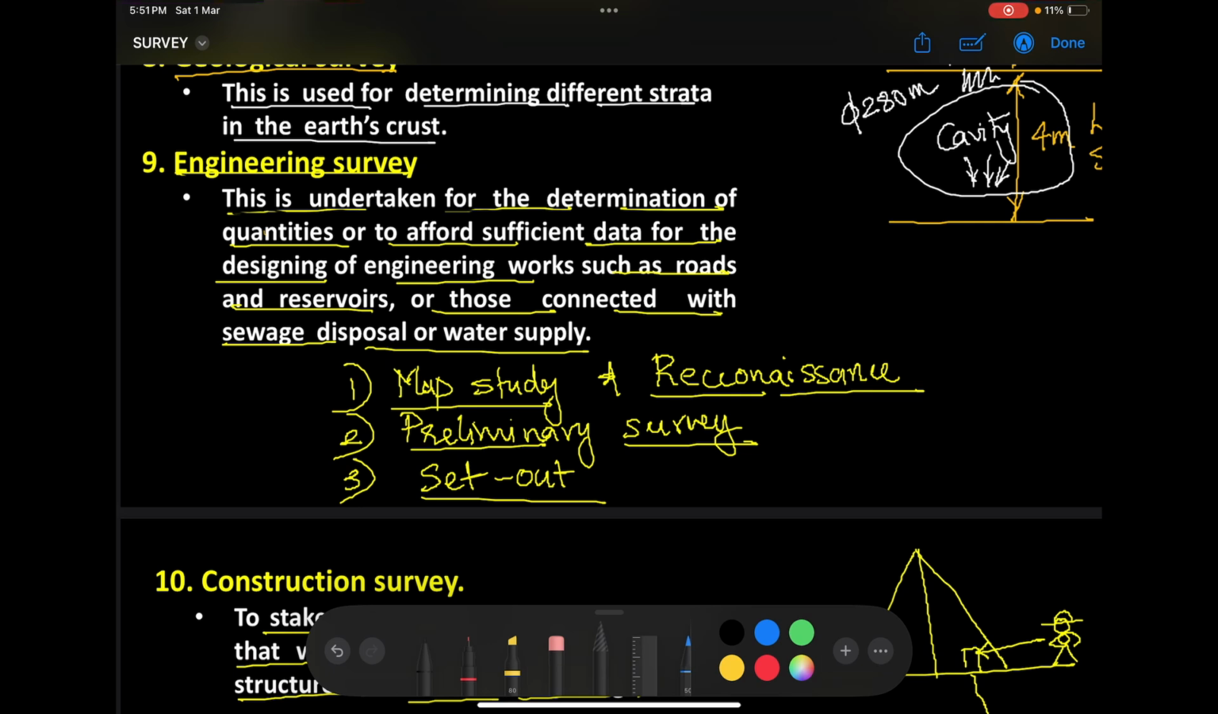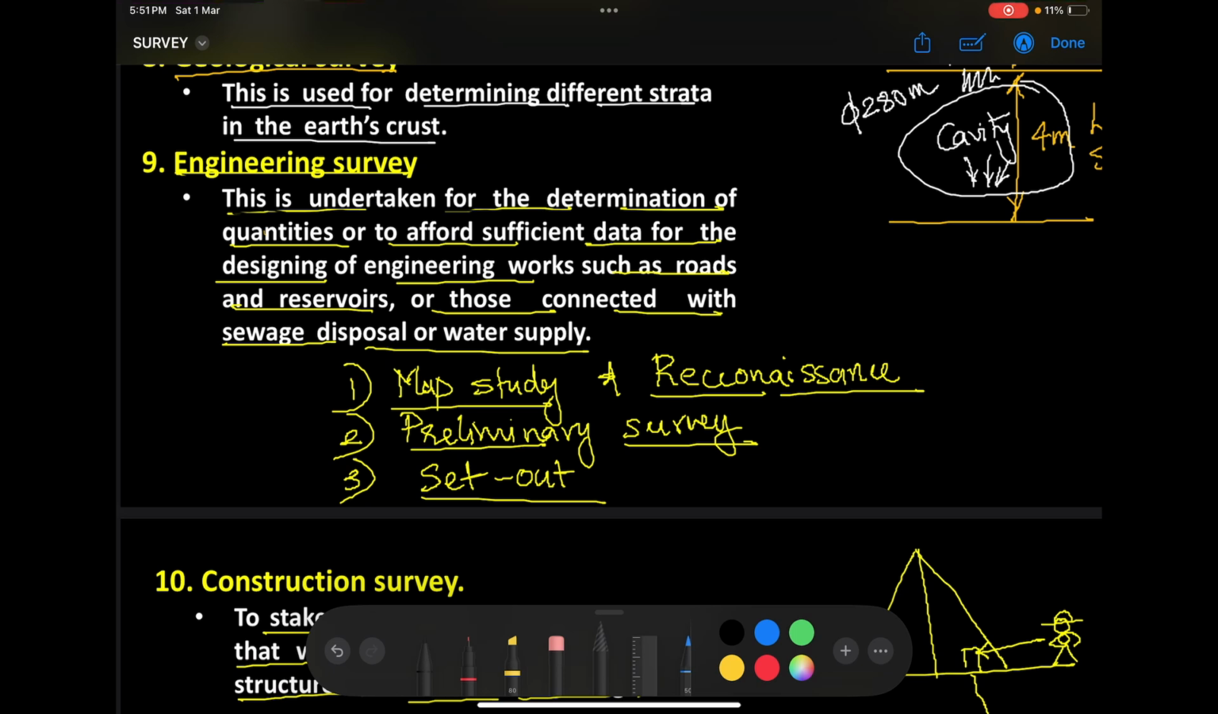Now when the actual surveying team comes to the field, we call them the preliminary surveys. Preliminary surveys are the actual surveys that we conduct on the field, and all the necessary measurements will be taken. So if you are trying to set out the location of a road, the center line of the road is also surveyed and established during this preliminary survey.